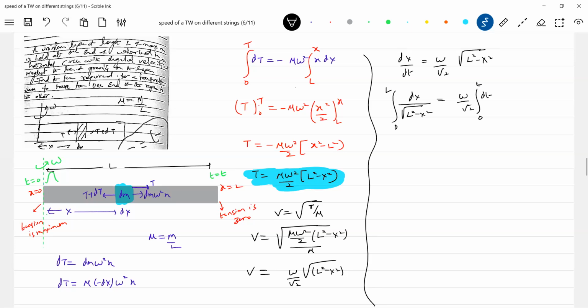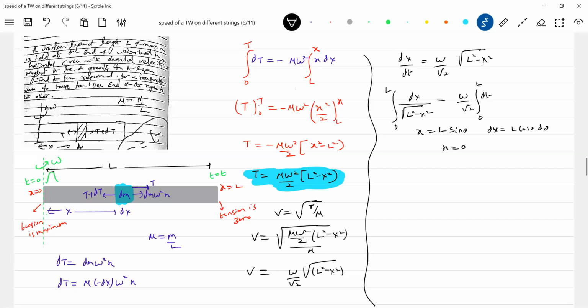How to do this integration? Put x equal to L sine theta. I'll only help you here to work out the mathematics. Then what is dx? dx should be equal to L cos theta d theta.